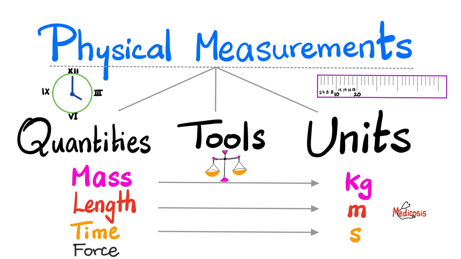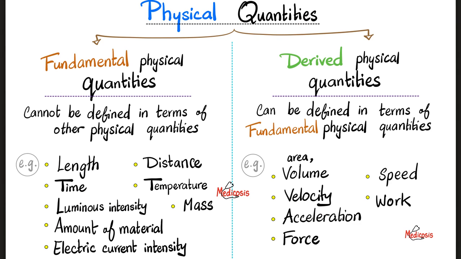Force is a physical quantity. What's the measuring tool? It's called a spring balance. And what's the measuring unit? It's called newtons. Physical quantities are divided into fundamental physical quantities and derived physical quantities.